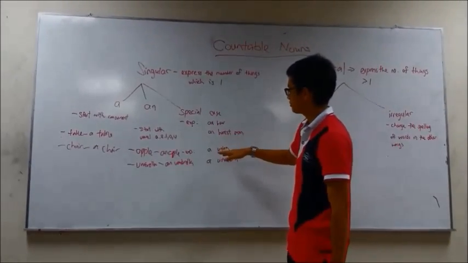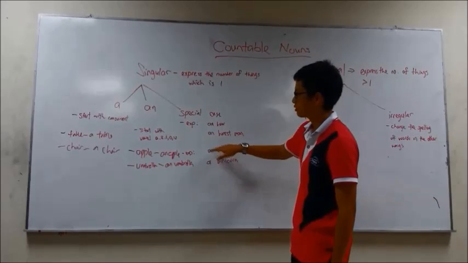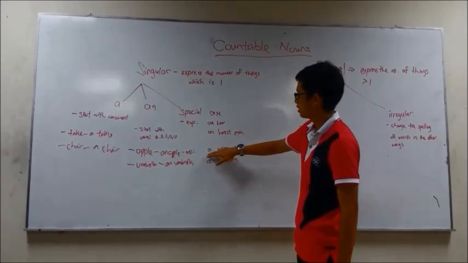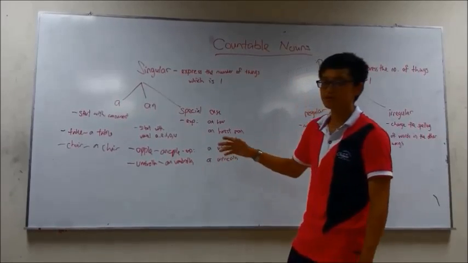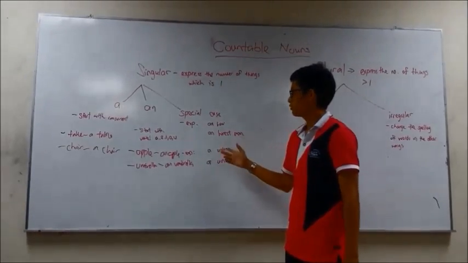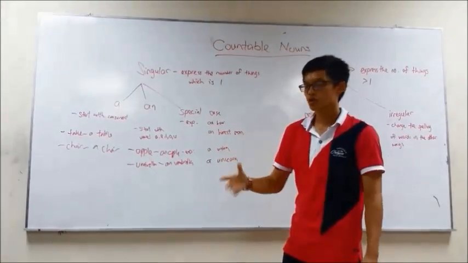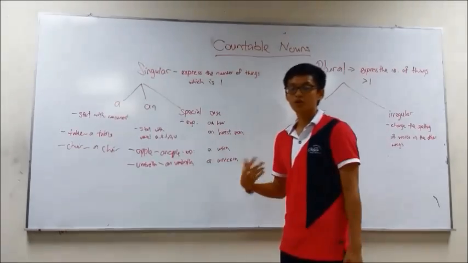Then for example, we also have words starting with u, which is a vowel, like union, unicorn. But why do we still use a? It's because the u sounds like you, so we use a. I think all of you are still following me.